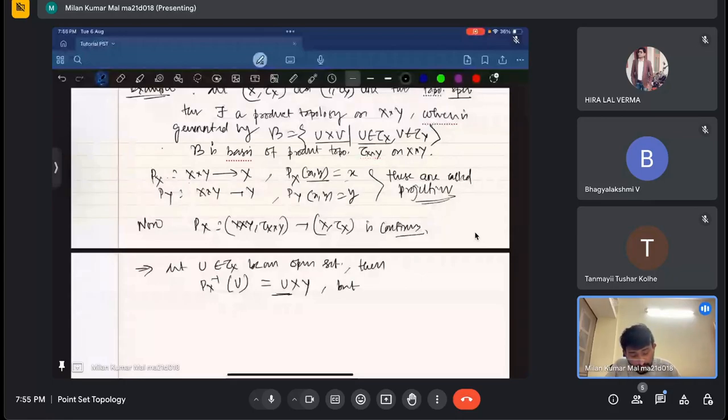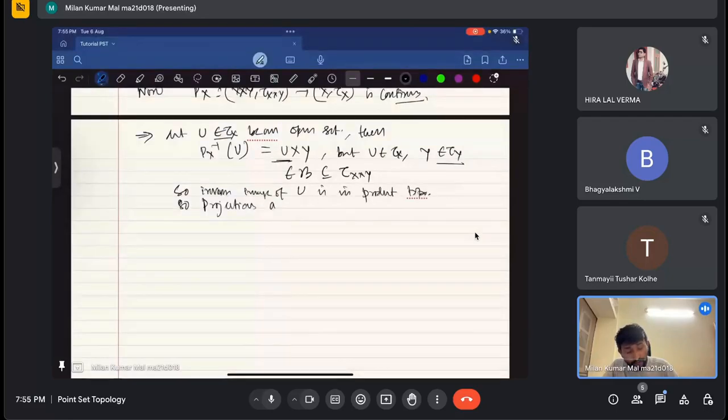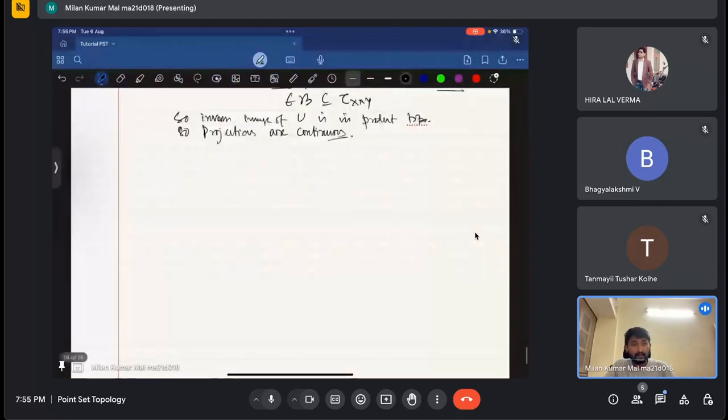So this is contained in B, which is inside the product topology. So the inverse image of U is in the product topology. So projections are continuous. I hope it is clear. Okay, is it clear now?